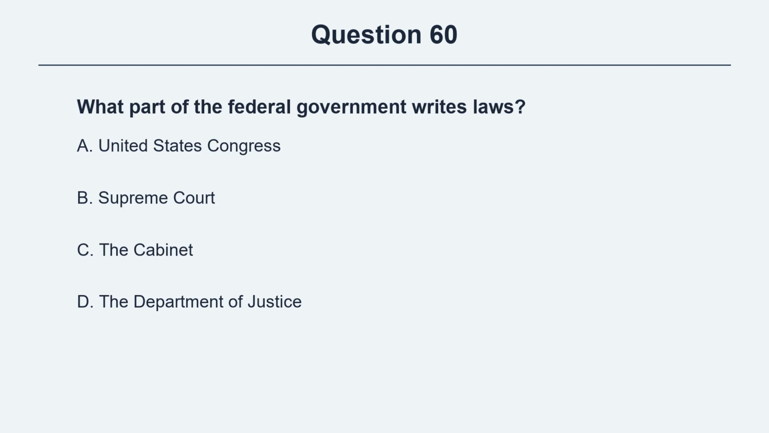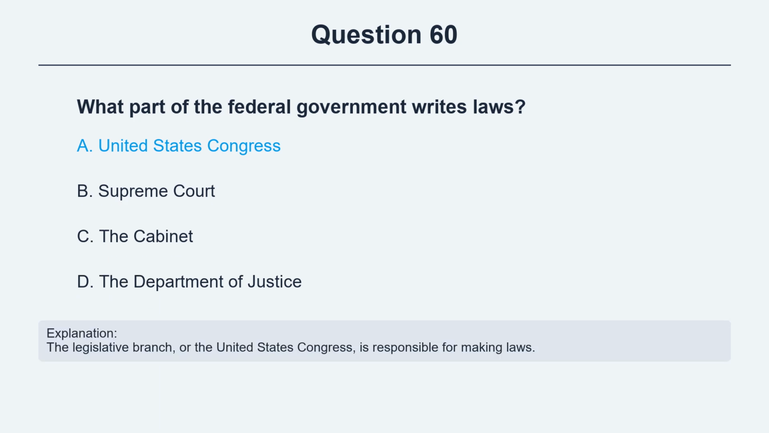Question 60. What part of the federal government writes laws? Option A, United States Congress. Option B, Supreme Court. Option C, the Cabinet. Option D, the Department of Justice. The correct answer is option A, United States Congress. Explanation. The legislative branch, or the United States Congress, is responsible for making laws.